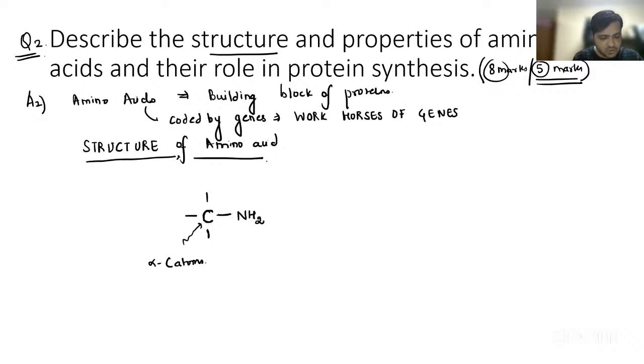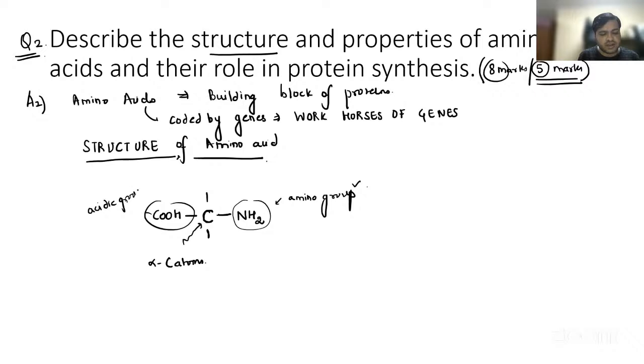NH2 group, that is the amino group. Remember, guys, this is the amino group, the basic group, which is over here, that can accept a proton, okay? So it is contributing to the basic structure of the amino acid. On the other hand, we have the carboxylic acid group, right? The COOH group, it is the acidic group that can donate a proton. We have the hydrogen atom, right? It is attached to the central carbon, the alpha carbon atom, and the side chain, that is the R group.